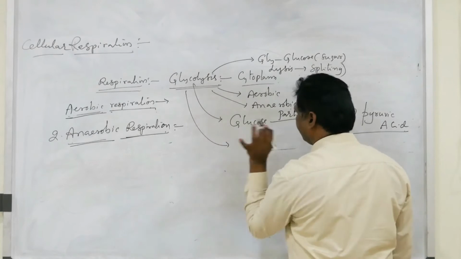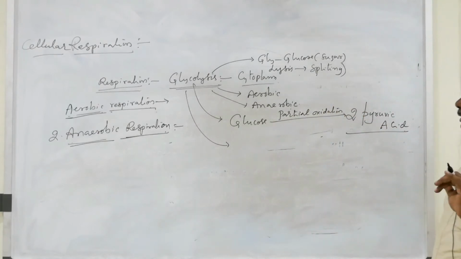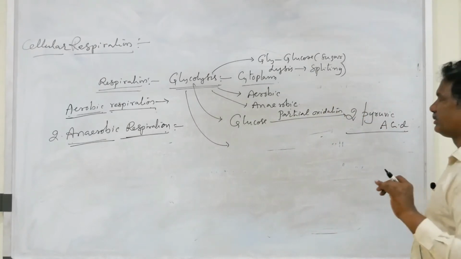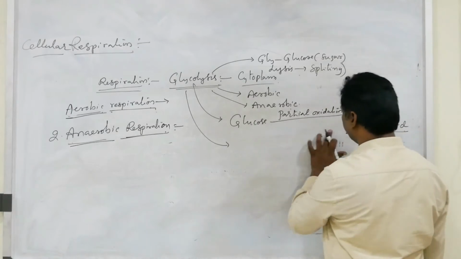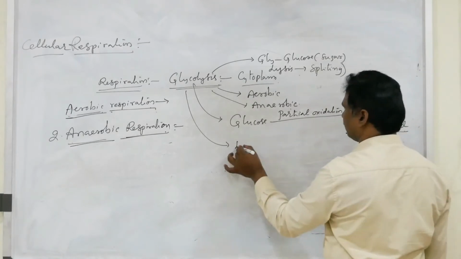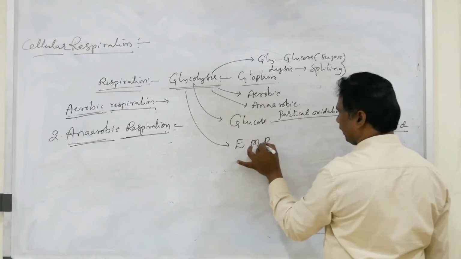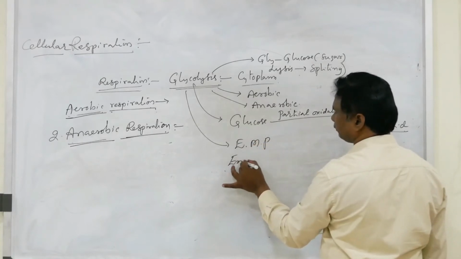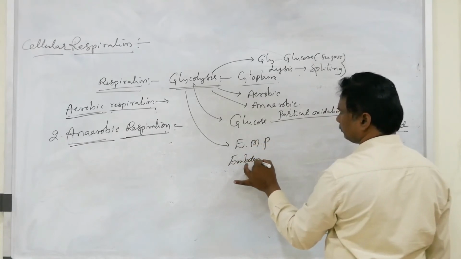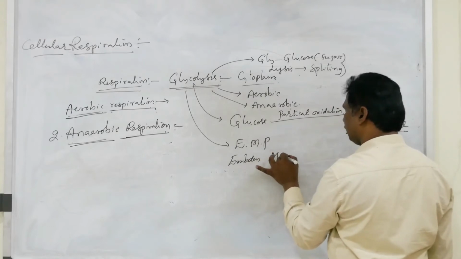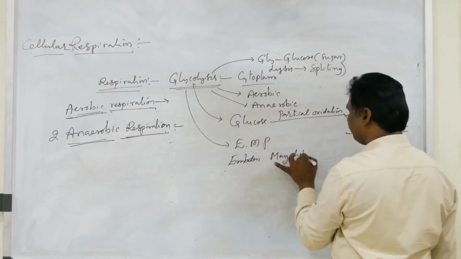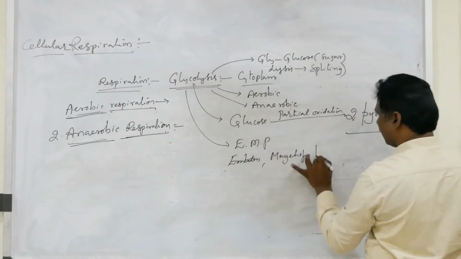Now what are the key points present within glycolysis? Glycolysis was discovered by 3 important scientists. First one, Embden. Second one, Meyerhof. Third one, Parnas.